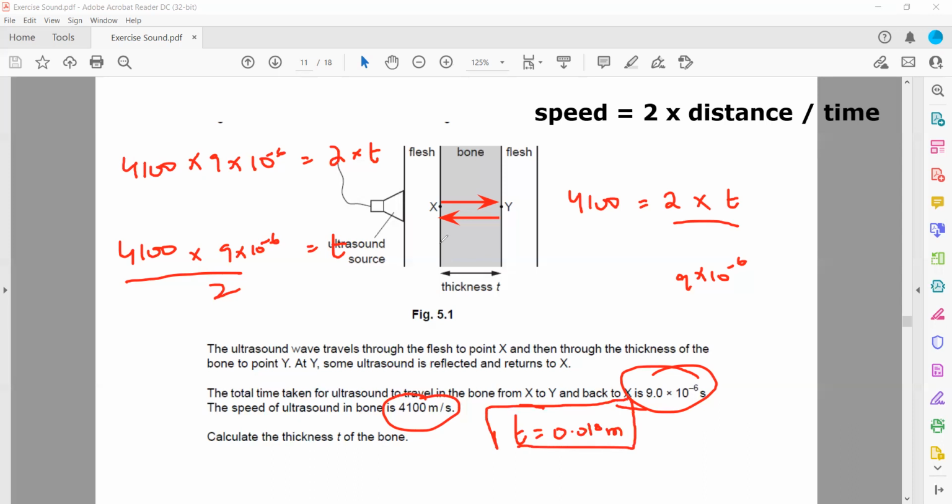Is it clear, this question? Whenever there's a reflection, you should use 2d. If there is no reflection, for any kind of wave, it's not only for sound, even if it was a light wave, we will also use 2d. But if there is no reflection, then it is directly d.